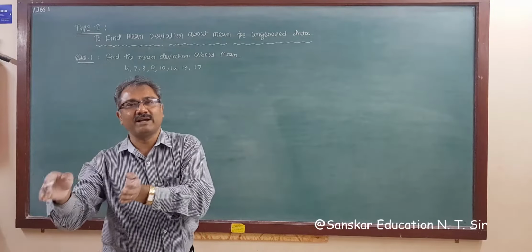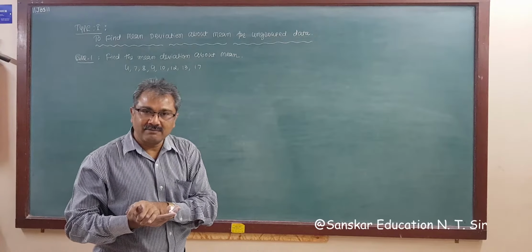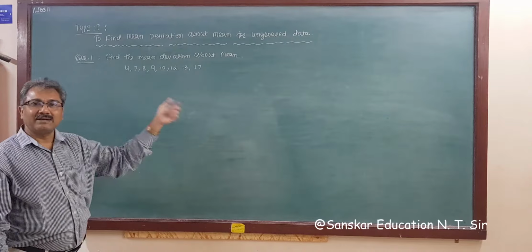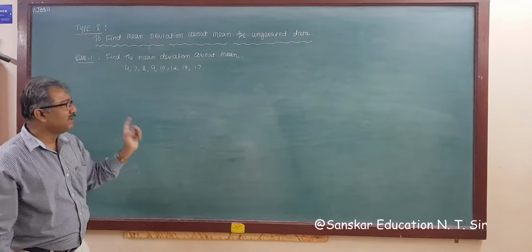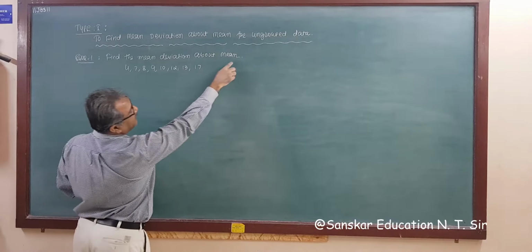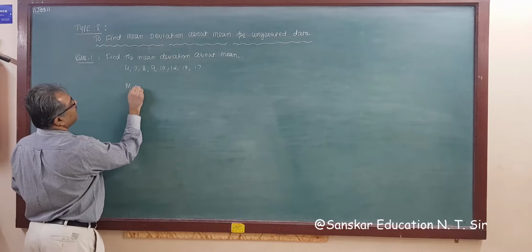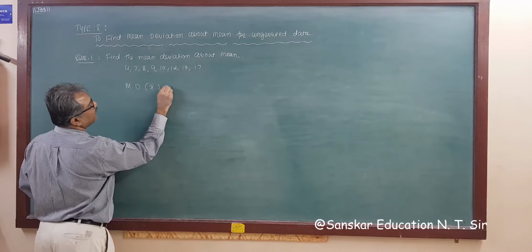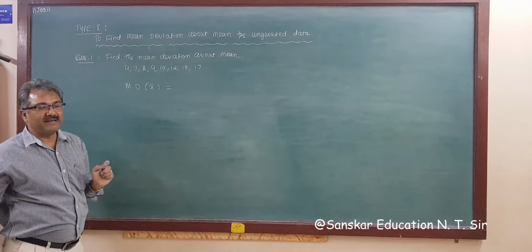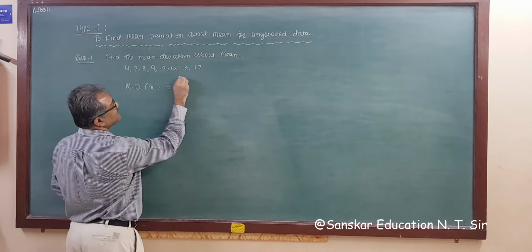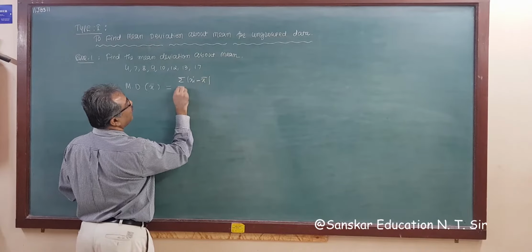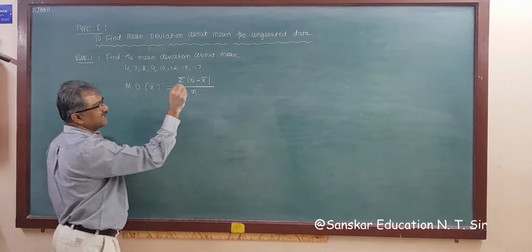According to that, make a table for calculation. The formula for mean deviation about mean is sigma xi minus x bar whole upon the total number of observations, that is n.